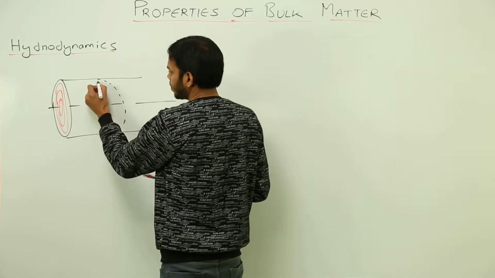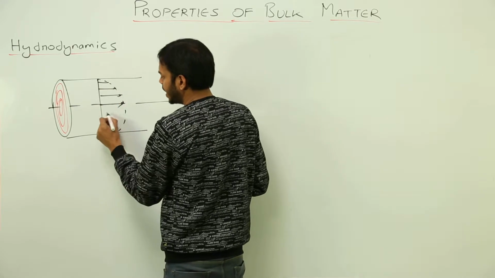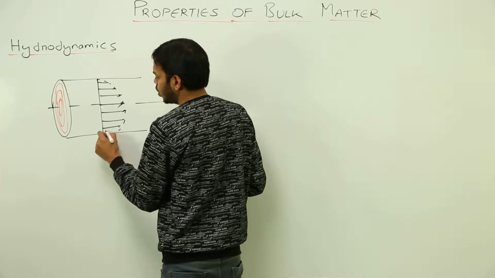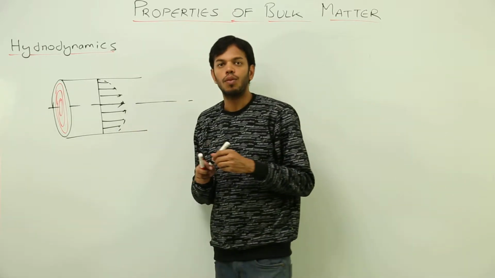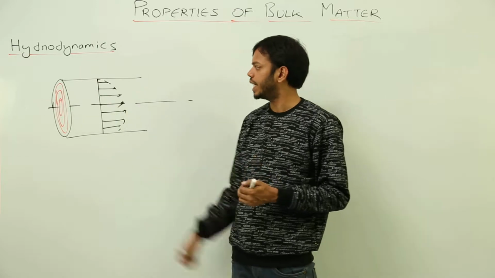So if I give you an idea of what the velocity would be, these would be the velocity vectors. It will keep on decreasing as we go from the center towards the wall of the tube. This would be the length or magnitude of velocity of different layers.